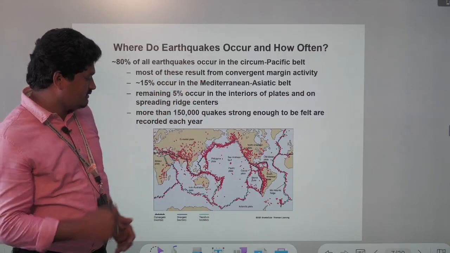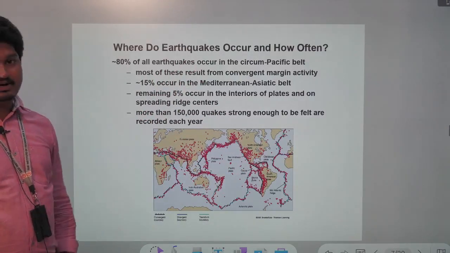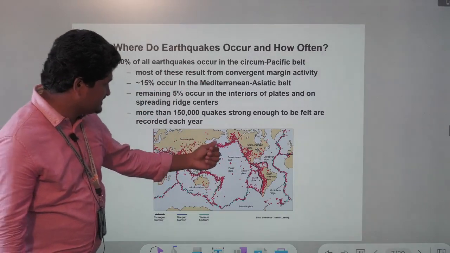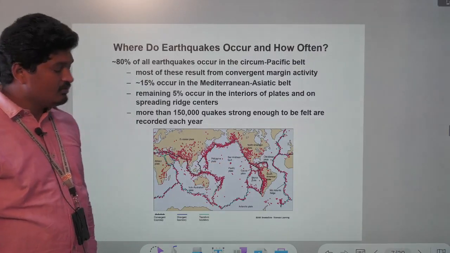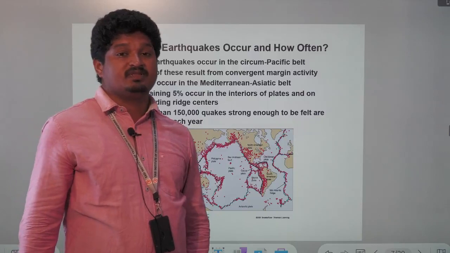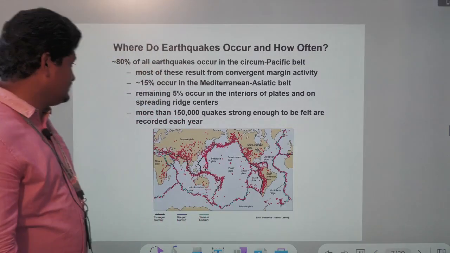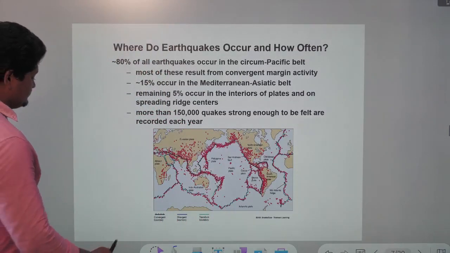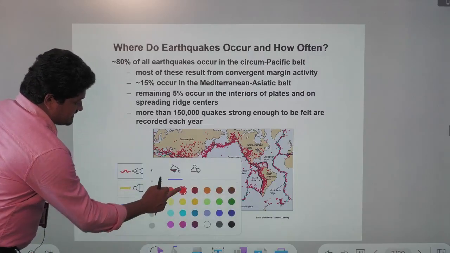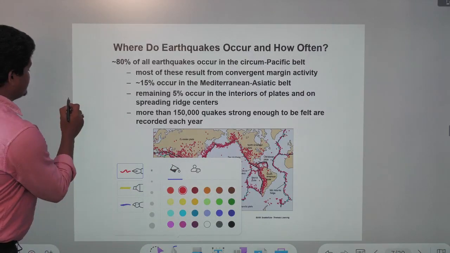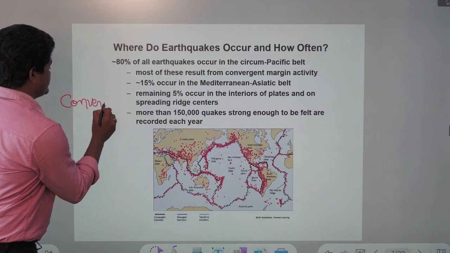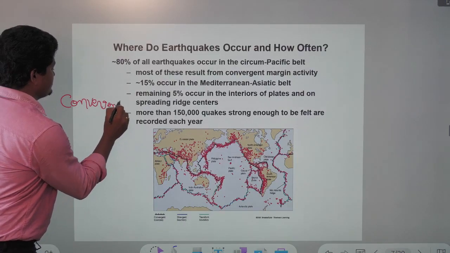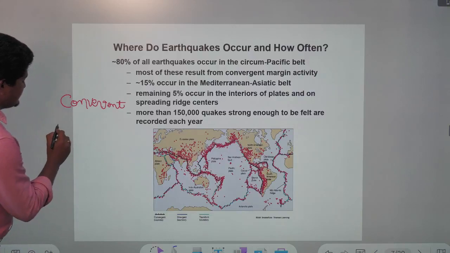So this is the entire world, with different fault zones developed. These red colors indicate the various fault zones. How are fault zones affected by earthquakes? In tectonic theory, we have two different boundary types. One is convergent boundaries, and another is divergent.